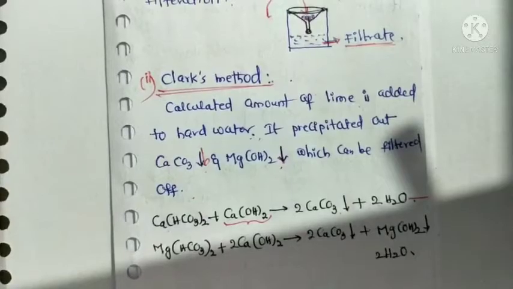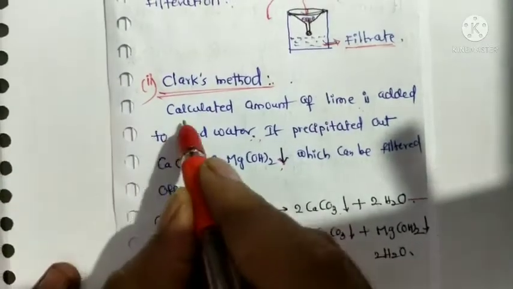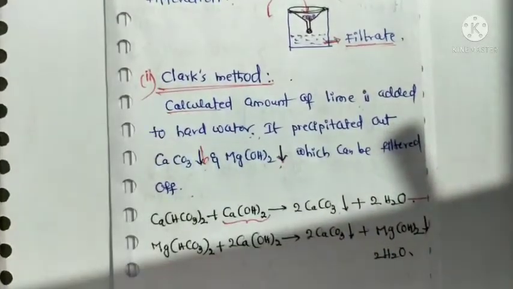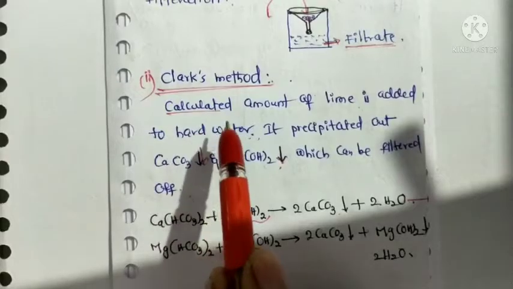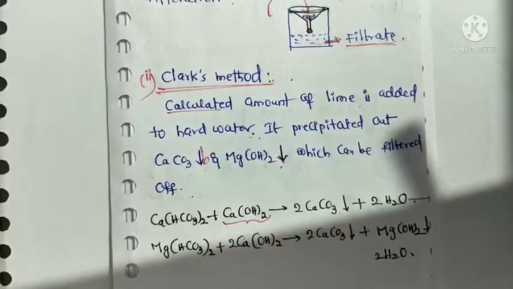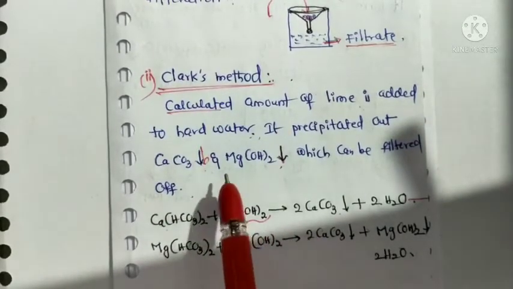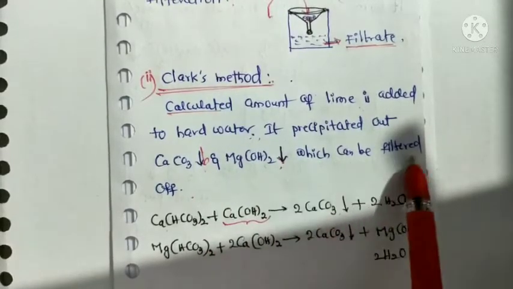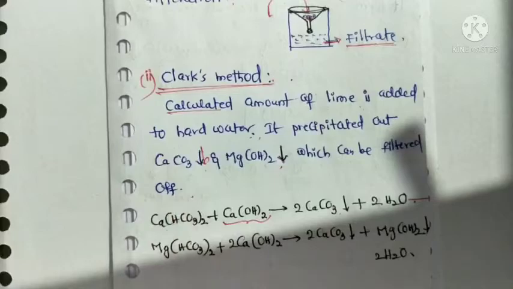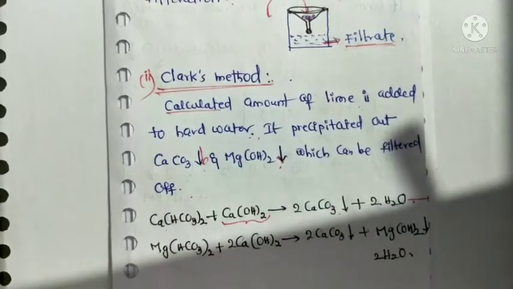Here the calculated amount of lime is very important, because if more lime is added to hard water, the hard water does not convert into soft water. So the calculated amount of lime is very, very important. The remaining salts are precipitated out and can be filtered off simply.